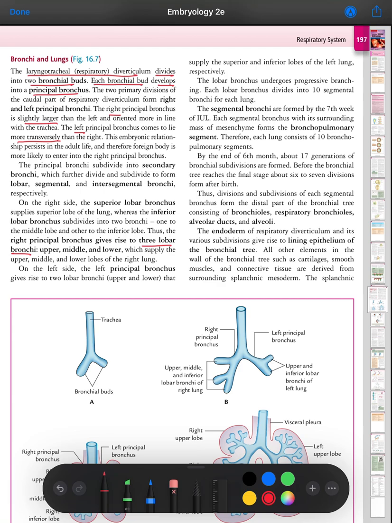On the left side, the left principal bronchus gives rise to two lobar bronchi, upper and lower, that supply the superior and inferior lobes of the left lung respectively. The lobar bronchi undergo progressive branching. Each lobar bronchus divides into 10 segmental bronchi for each lung.